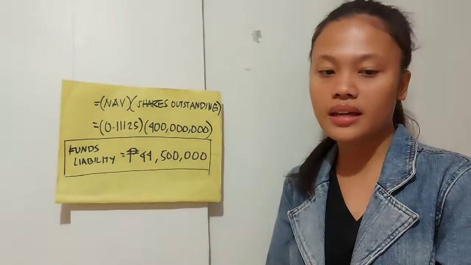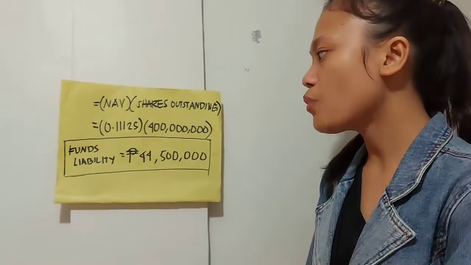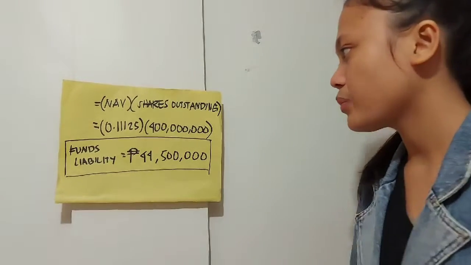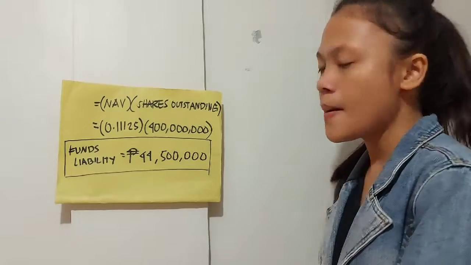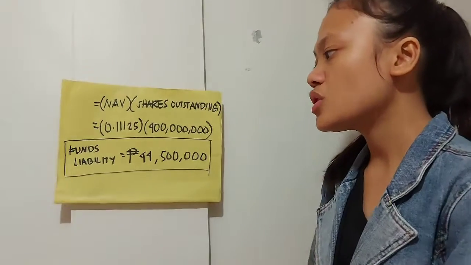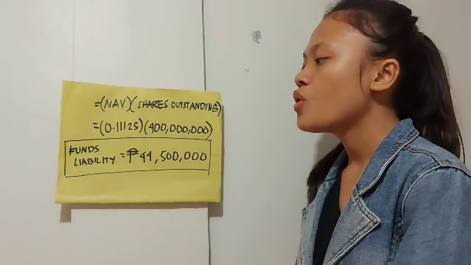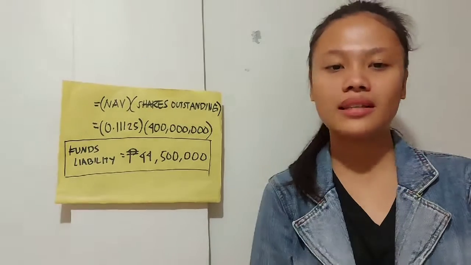What is the fund's liability if the asset is worth 85,000 pesos with shares outstanding of 400,000 pesos? So, our net asset value was given. So, it is 0.11125 times our shares outstanding, which is 400 million, is equals to 44,500,000. So, this 44,500,000 is our fund's liability.